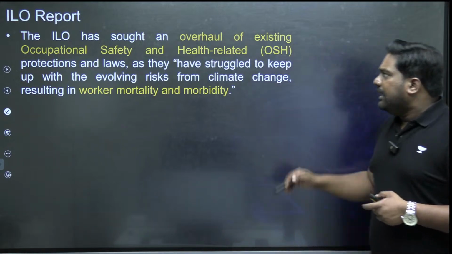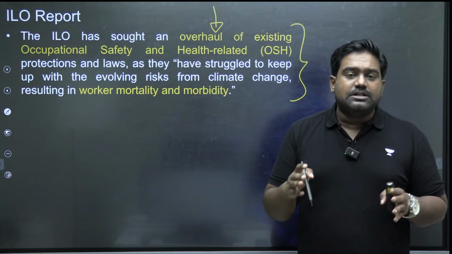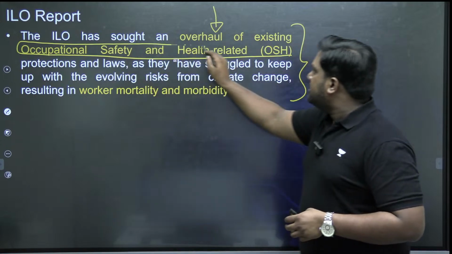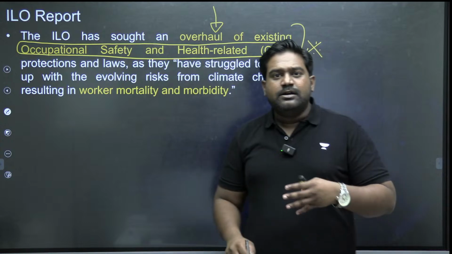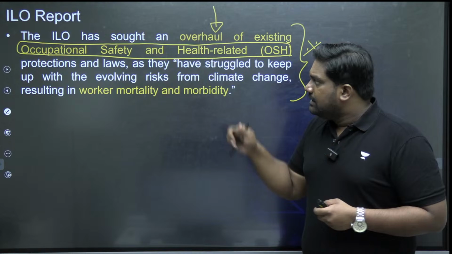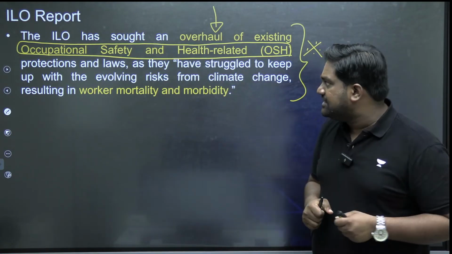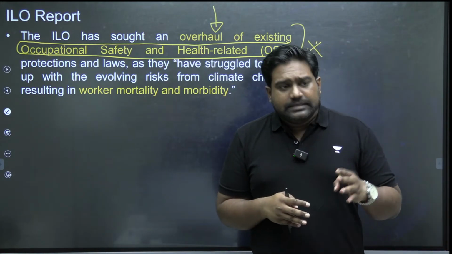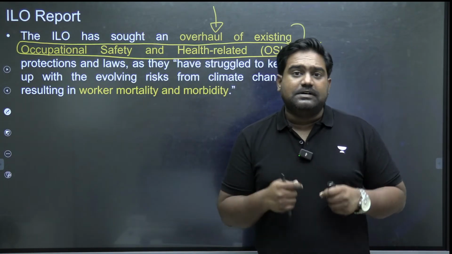So the ILO has called for a complete reform of occupational safety and health standards. It is abbreviated as OSH. When you're talking about labor standards and labor codes, OSH is a very important technical word. It stands for occupational safety and health of the workers, the laborers essentially. In any country, there will be a set of laws and labor codes that deal with occupational hazards, and they try to protect the safety and health of the workers.